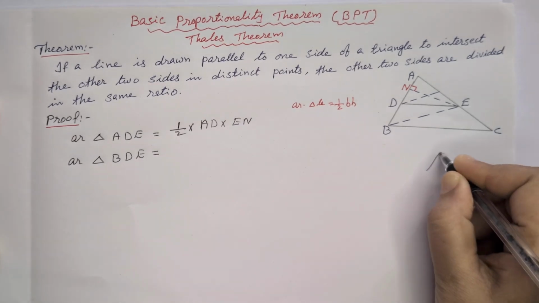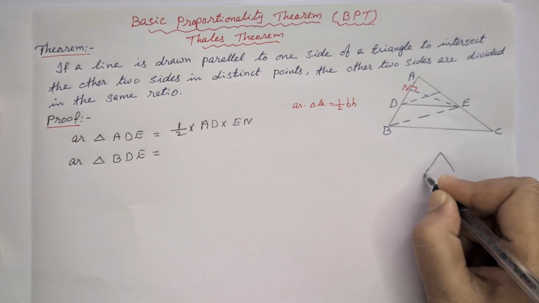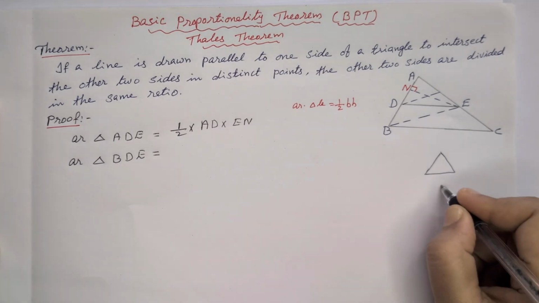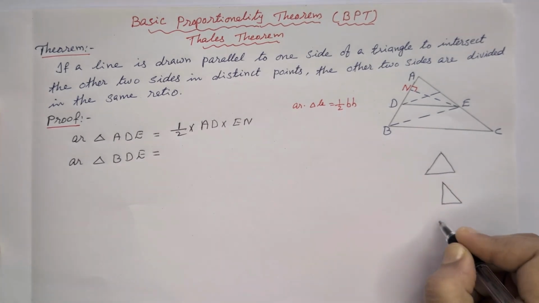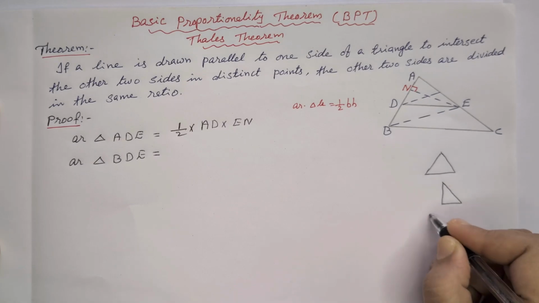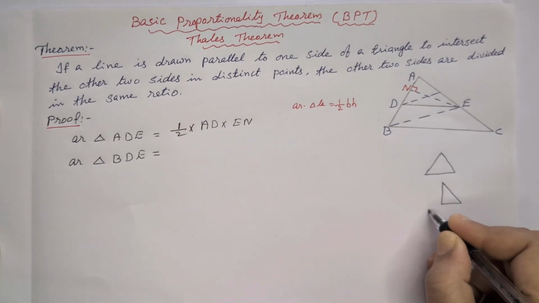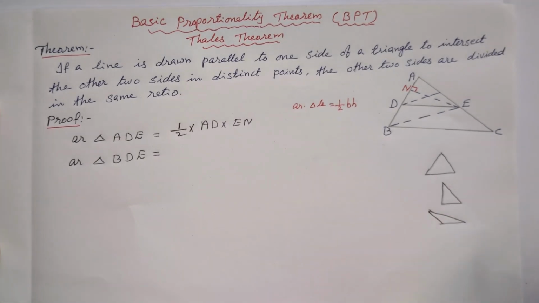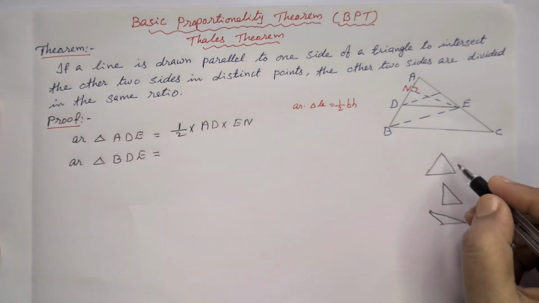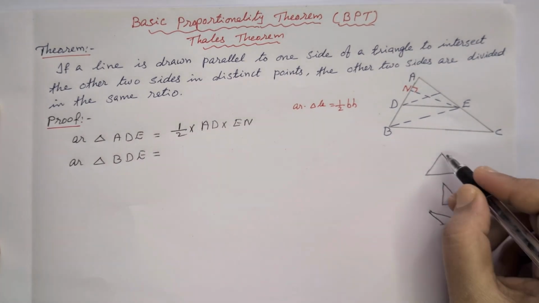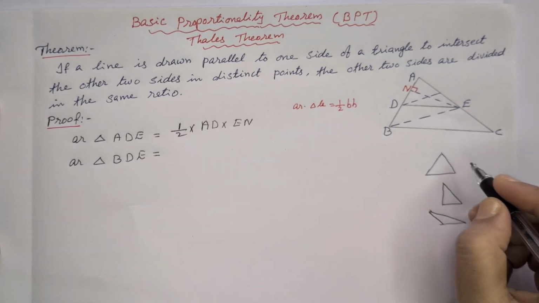Three types of triangles we know, based on angles: acute angle triangle, right angle triangle, and obtuse angle triangle. In acute angle triangles, acute angle means all angles are less than 90 degrees.